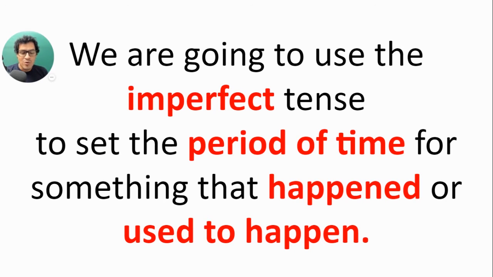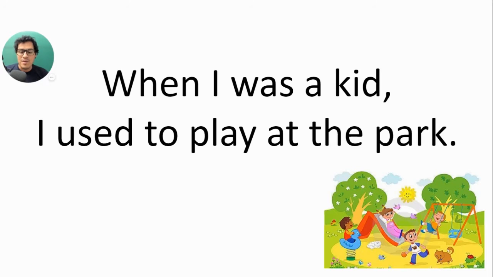Like I said, we are going to use the imperfect tense to set the period of time for something that happened or used to happen in the past. This is something like saying, when I was a kid, I used to play at the park. When I was a kid, this portion of information is telling me the period of time when I used to play in the park, when something used to happen.